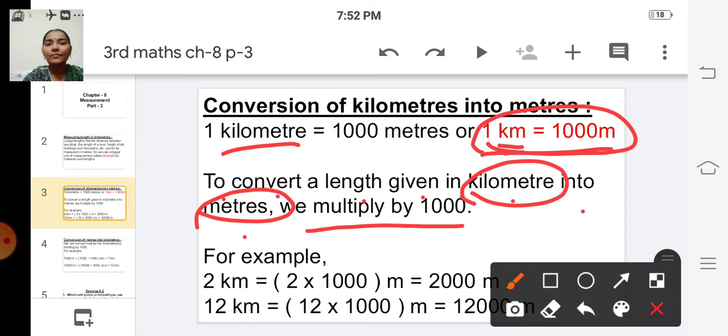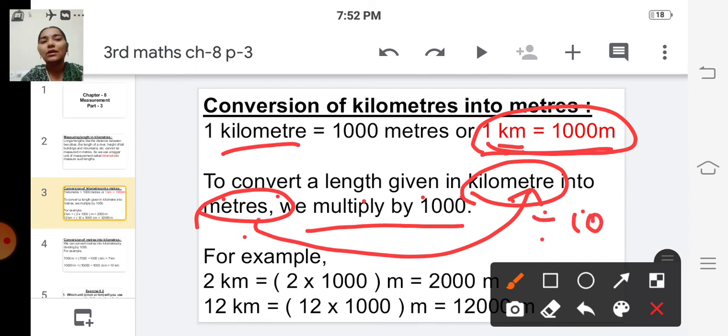And if we convert meter into kilometer, then what do we have to do? We have to divide by 1000. So to convert a smaller unit into a bigger unit, we have to divide.